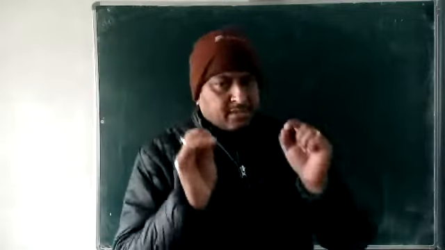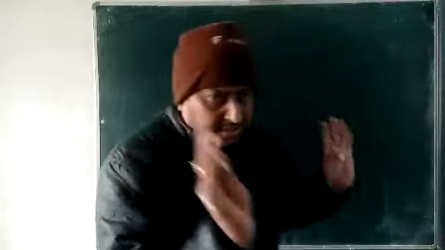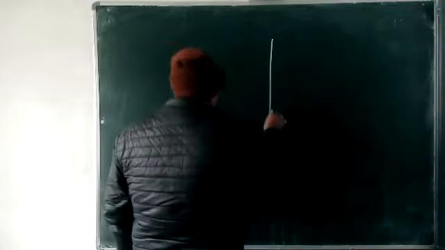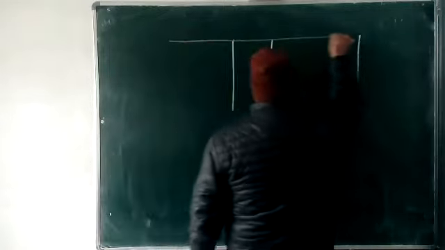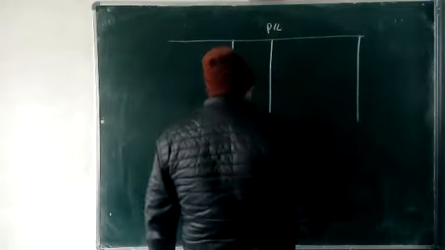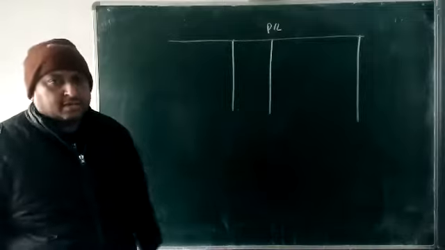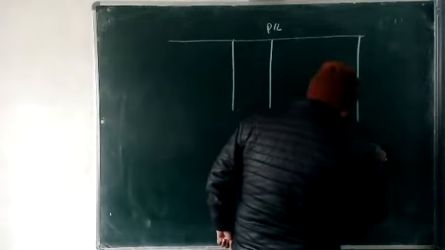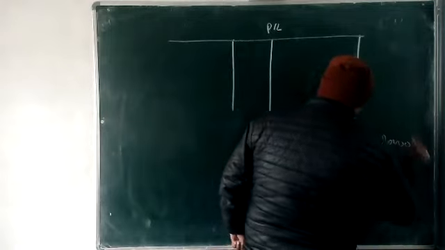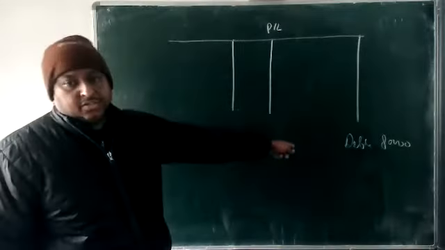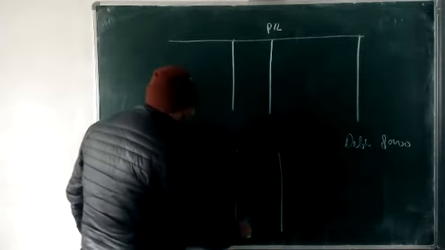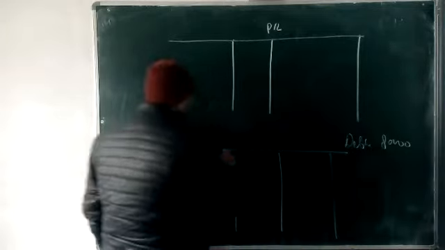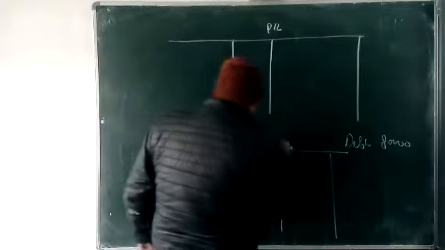First, bad debts are presented in the P&L. First thing is clear. We are making the P&L, and in this we are presenting the bad debts. Okay, beta, it's very important because many steps are there in this provision of bad debts. Just see, debtors 80,000. All the provision we just cut from the debtors only. Provision we are going to show on debtors, calculated on debtors. So how are we going to show it?